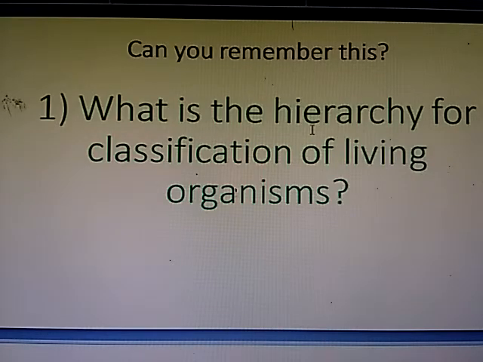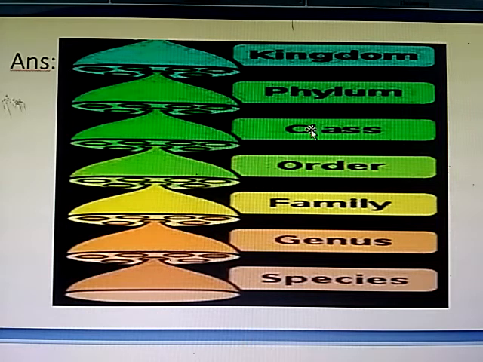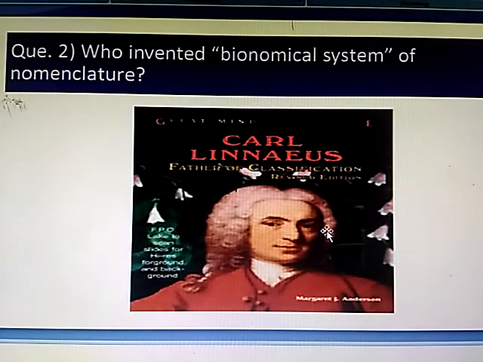Number 1. What is the hierarchy for classification of living organisms? Can you recall? The answer is there are 7 levels of classification of living organisms: kingdom, phylum, class, order, family, genus and species. Now we will check the second question. Who invented the binomial system of nomenclature? Carl Linnaeus invented the binomial system of nomenclature.